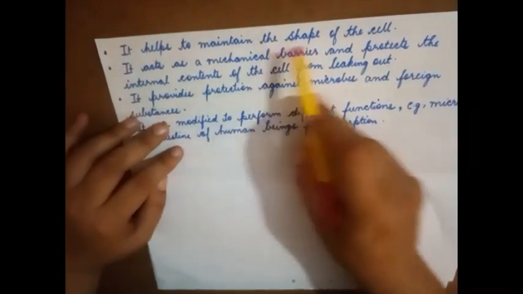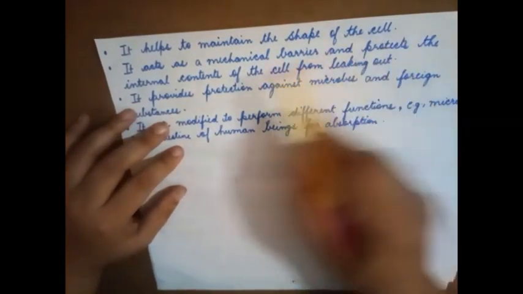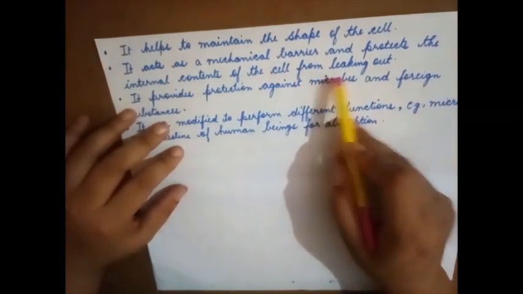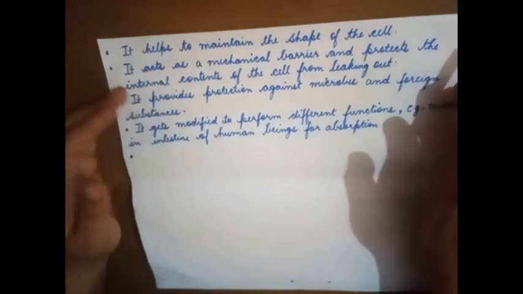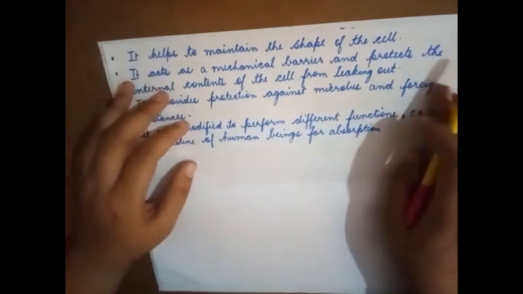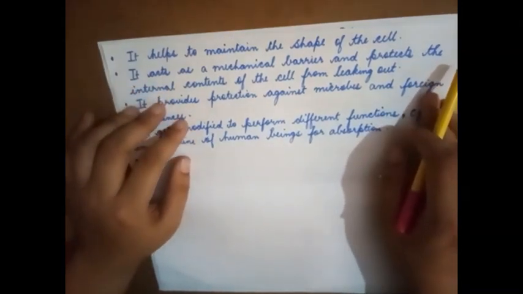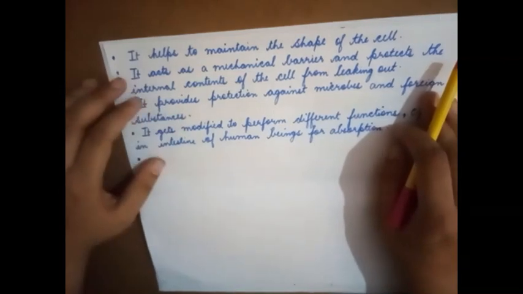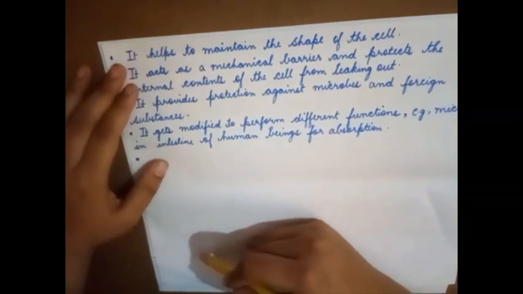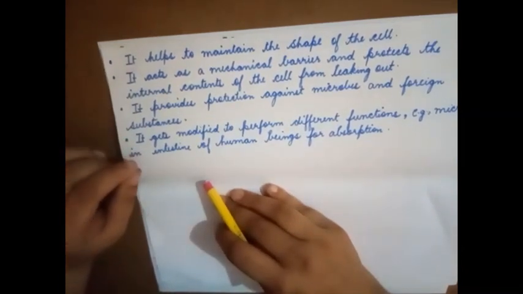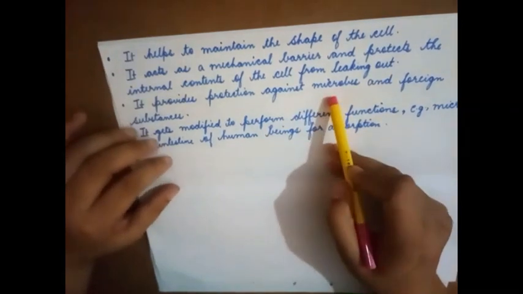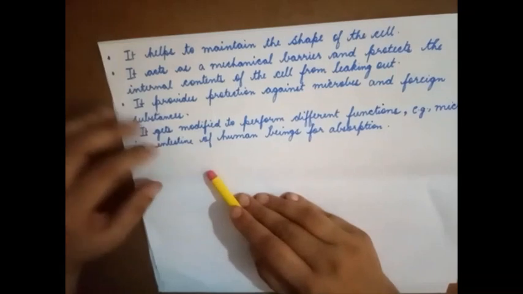It helps to maintain the shape of the cell. It acts like a mechanical barrier and protects the inner contents of the cell from leaking out. The inner contents, that is the cell organelles and the cytoplasm, have to be prevented from leaking out to the external environment. So, the cell membrane acts like a barrier. It provides protection against microbes and foreign substances. Since it selects the molecules to enter, it thereby protects the organism from microbes and foreign substances as well.